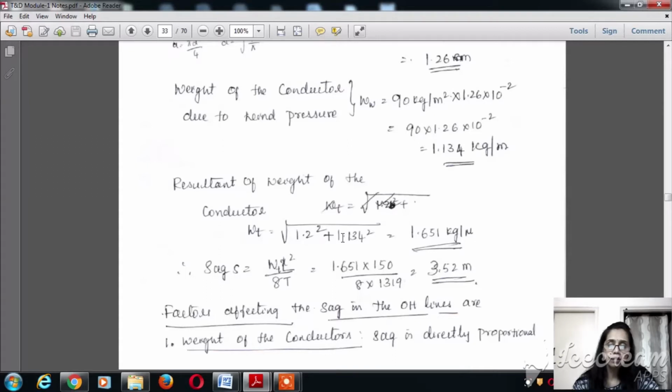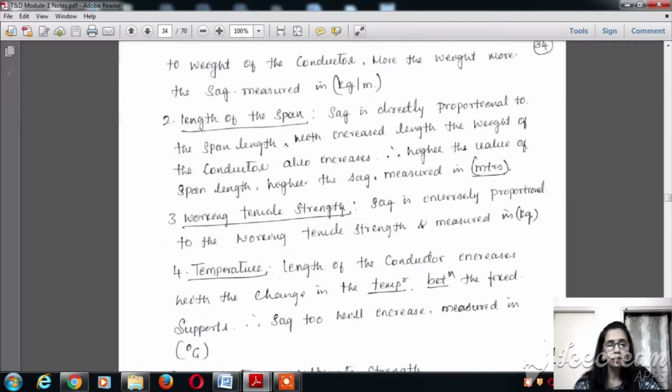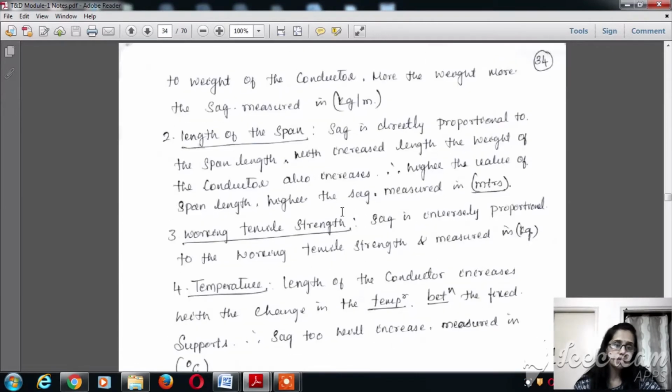So the total tension is inversely proportional to the sag that exists between the two supports. We derived the formula as sag = WT L square divided by 8T, and let's understand what are the factors that affect the sag.